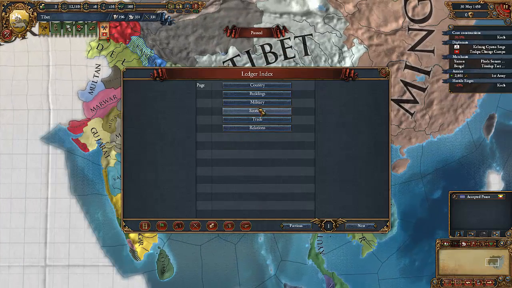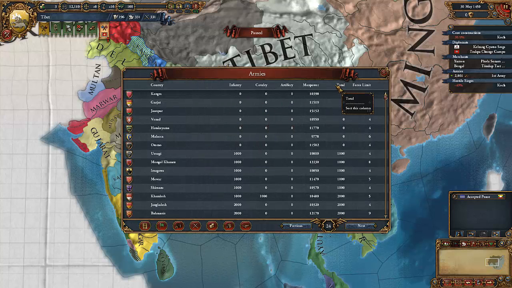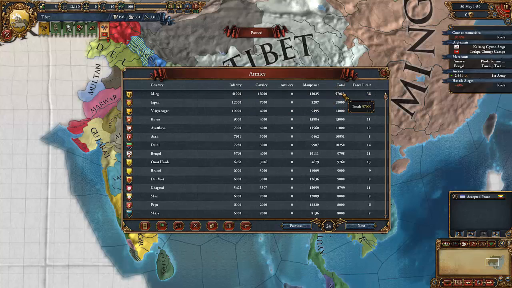There's this great thing called a ledger, which tells you information about all the countries that you know of. So we can go into armies and we can sort by who has the most men. As you can see, and as was probably guessed, Ming has the most. They have 57,000 troops. There is a huge difference, followed by Japan with 19,000, so that's a huge difference between first and second place. If we go down to Pegu, it says they have 8,000 men.